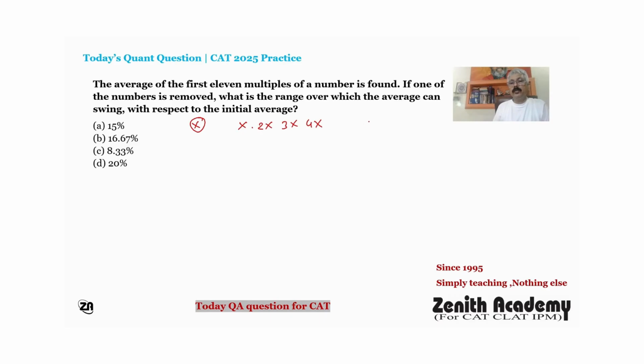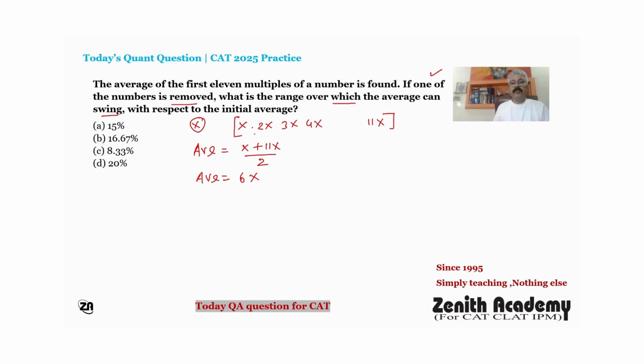So suppose there is a number x, then the first 11 multiples of x will be x, 2x, 3x, 4x, and so on, up to 11x. So the initial average will be, since it is a series, the sum of the first and the last number divided by 2. Average is 6x.